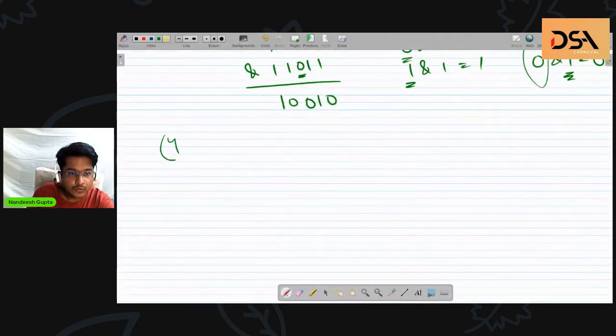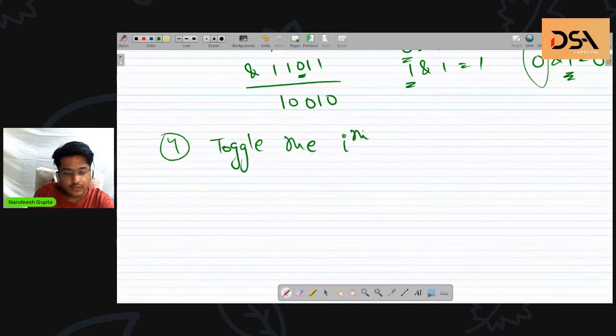Now the fourth question I believe is you need to toggle the ith bit. Okay, we can just quickly tell me, anyone, Hitesh, Rajat, how will you toggle? Tanishq, Tulsi, Anurag?